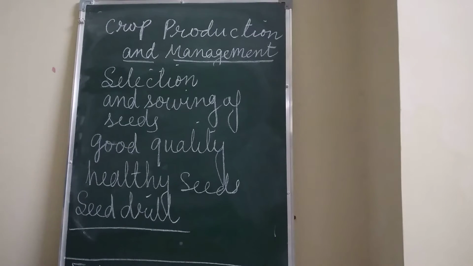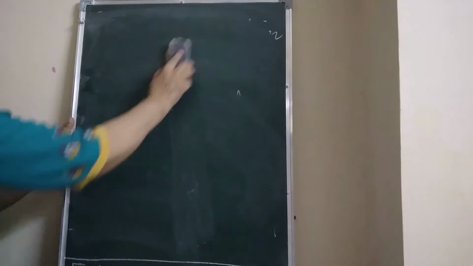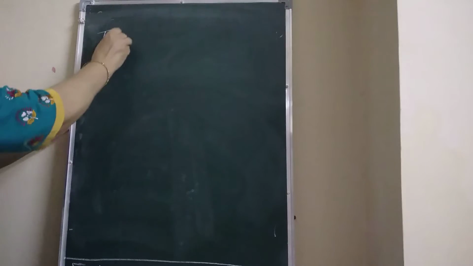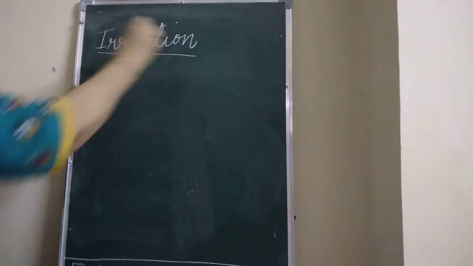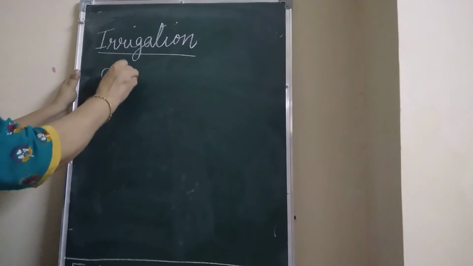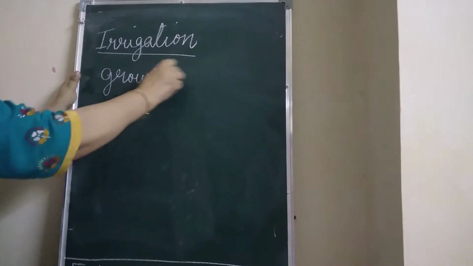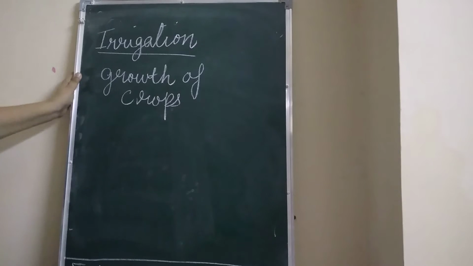Okay, now the second step we have done. Now let us come to the third step. What is the third step, children? The third step is irrigation. Irrigation refers to an artificial application of water to the soil for assisting the growth of crops. Water is needed for the growth of crops, and this is an artificial application of water.